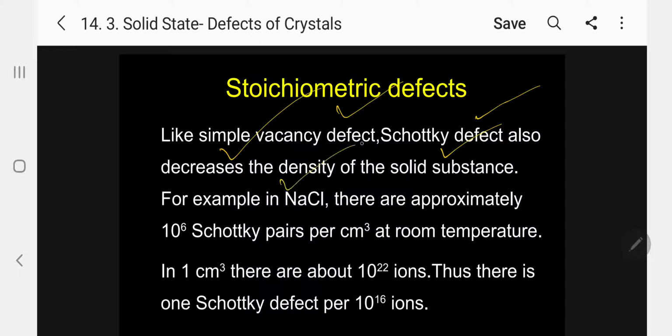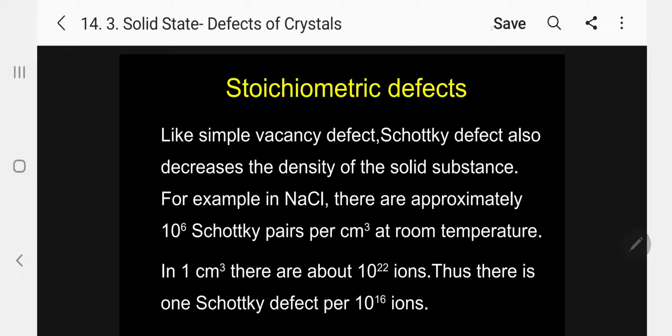Like simple vacancy defect, Schottky defect also decreases the density of the solid substance. For example, in sodium chloride, there are approximately 10 to the power of 6 Schottky pairs per centimeter cube at room temperature. In 1 centimeter cube, there are about 10 to the power of 22 ions. Thus, there is one Schottky defect per 10 to the power of 16 ions. This information is not necessary to memorize.